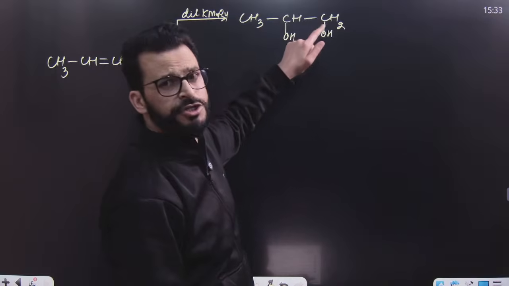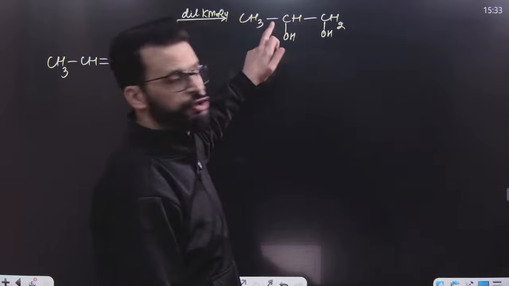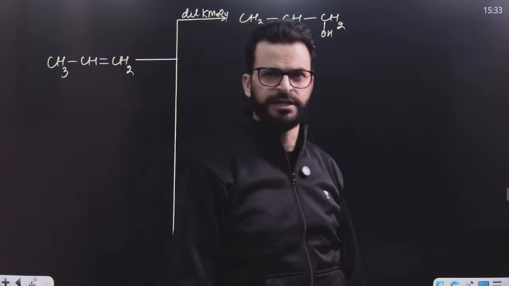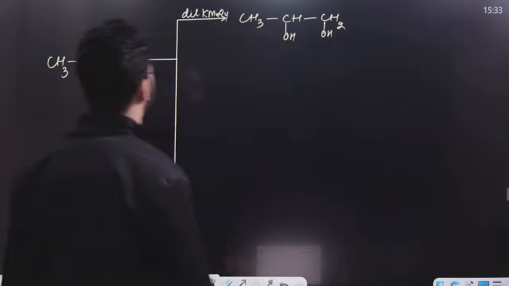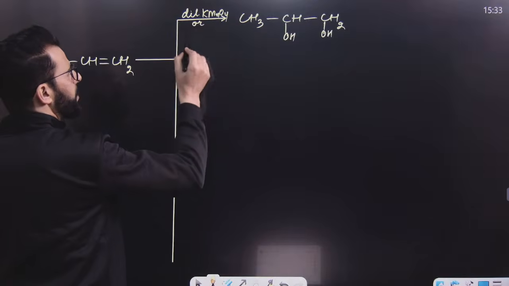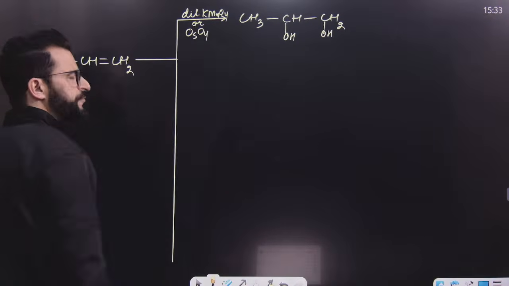If this hydroxyl group is present on a dash bond, that means behind the plane, this should also be present on a dash bond, that means behind the plane. If one is above the plane, another should be above the plane. Similarly, the same reaction with the same product will be given by osmium tetroxide followed by hydrolysis.